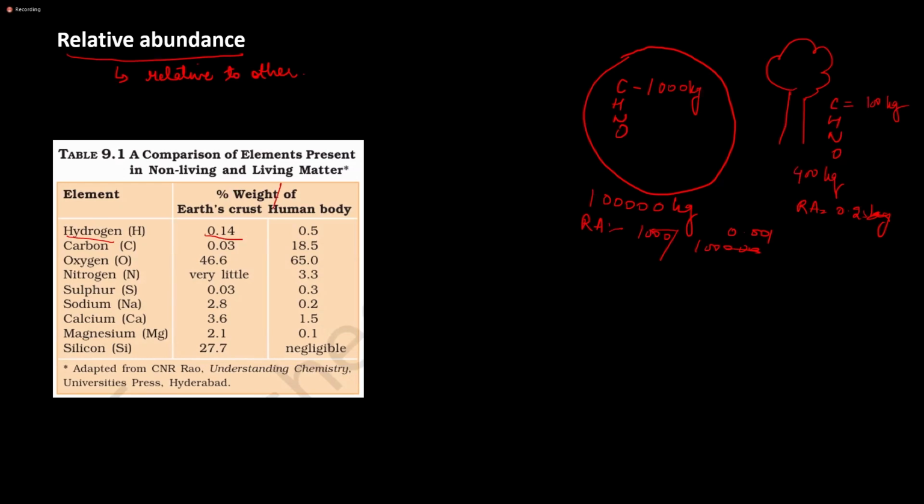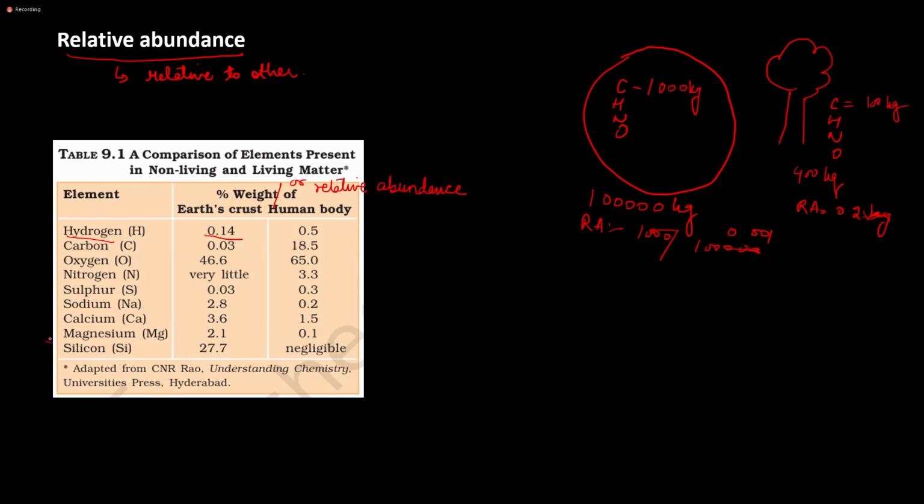Here you can write percent weight, or relative abundance. Earth is larger, still it has a relative abundance of hydrogen of 0.14. But in the case of the human body, it is higher. It is 0.5. Similarly, we can see this for all the other elements.